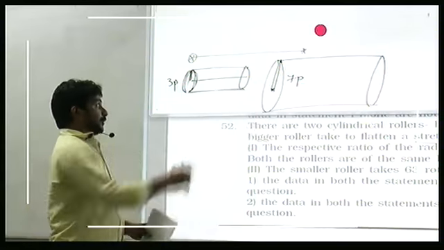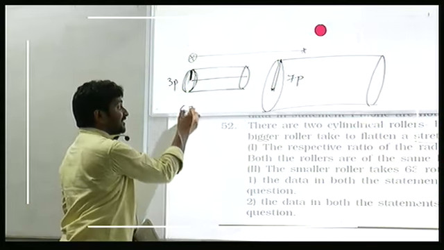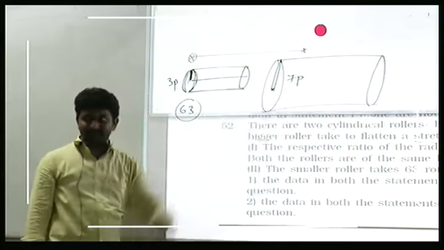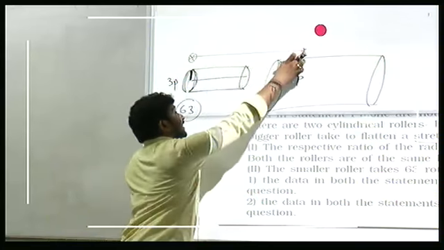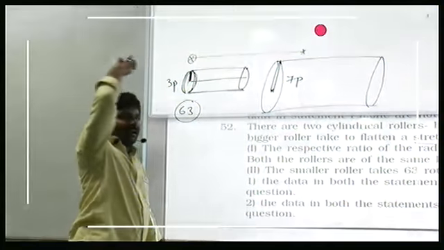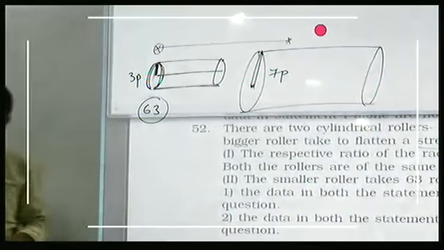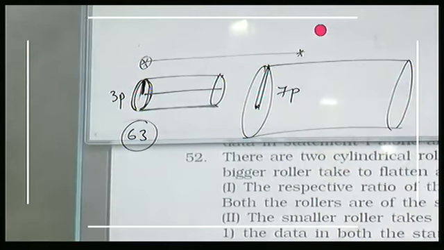Yes. Using 3 parts radius, if it takes 63 rotations, using 7 parts, how many rotations will you get? Using 63 rotations, you can calculate the length of the land. Yes or no? Right. When will you get it? Both 1 and 2. Next.